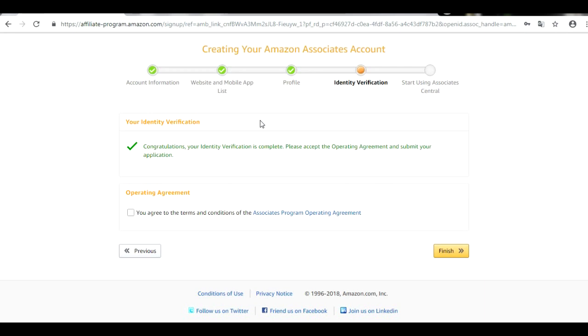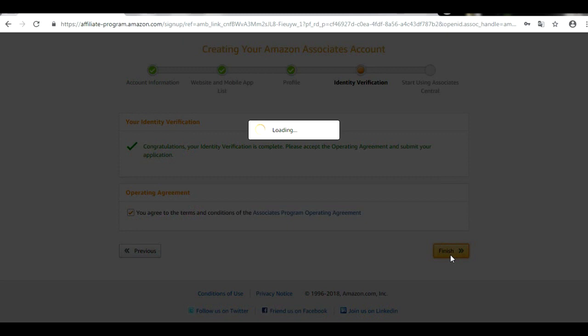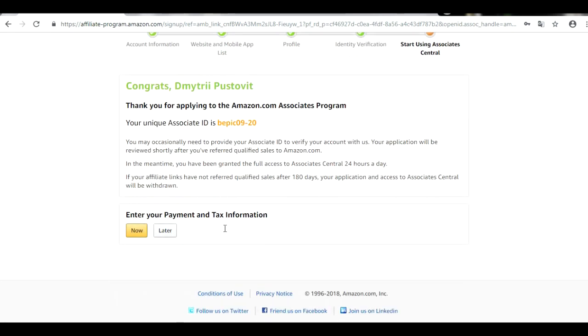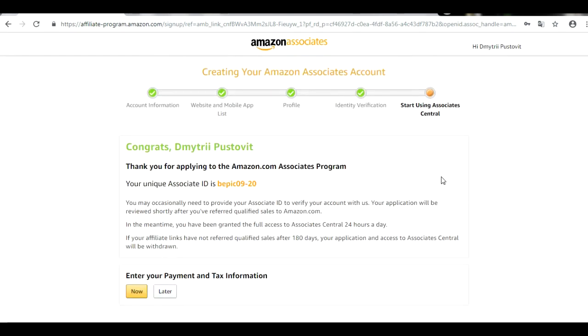Goodbye, guys. You see, verification is ready. We made the verification and it's really simple. As you see right now, we have the congratulations that our identity verification is complete. We agree with everything and click the button next. I hope our registration will be finished, and I'm sure 100% that it will go through. Now we can see: congratulations, thank you for applying to the Amazon Associates program. We have our unique ID, and everything is ready, guys. We created our account for the Amazon affiliate program.